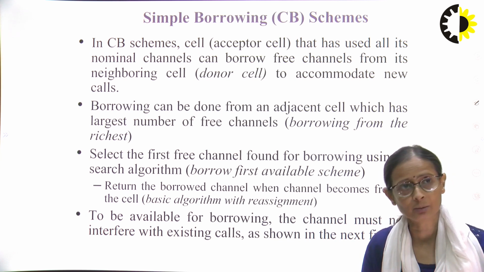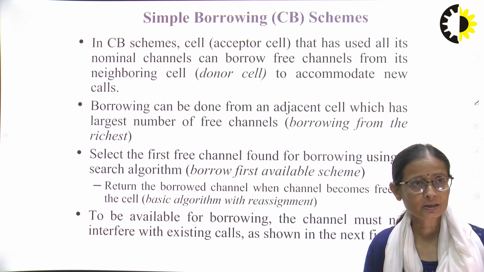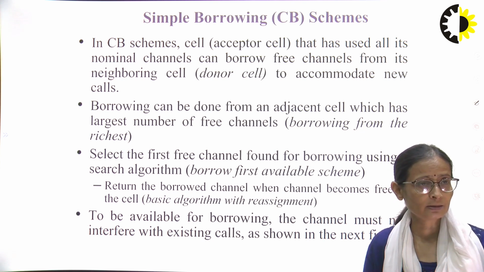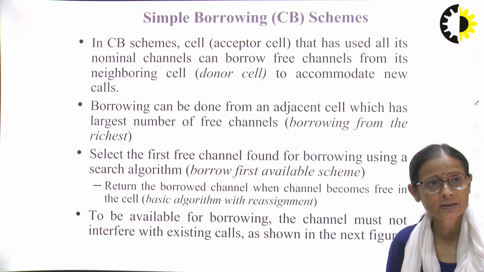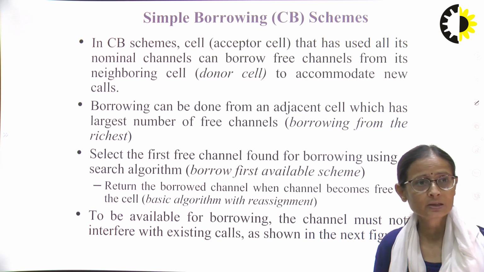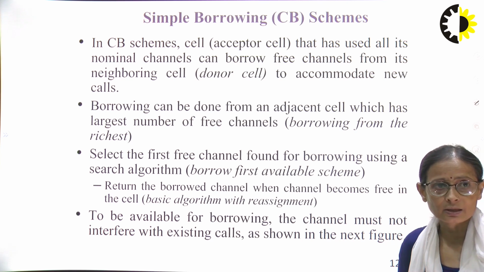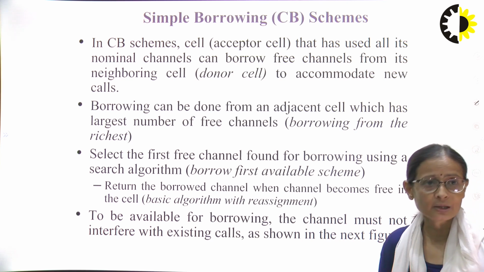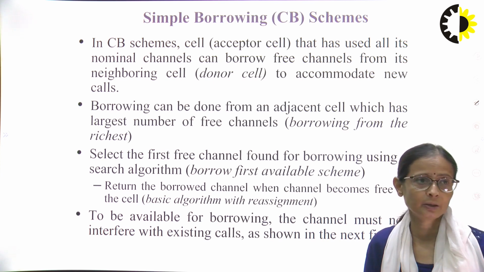and that neighbor cell becomes a donor cell. Borrowing can be done from an adjacent cell which has the largest number of free channels. Select the first free channel found for borrowing using a search algorithm. This is another scheme, that is a borrow first available scheme. Return the borrowed channel when the channel becomes free in the cell. And it is a basic algorithm with reassignment, that is, what you have borrowed, you need to return it back.